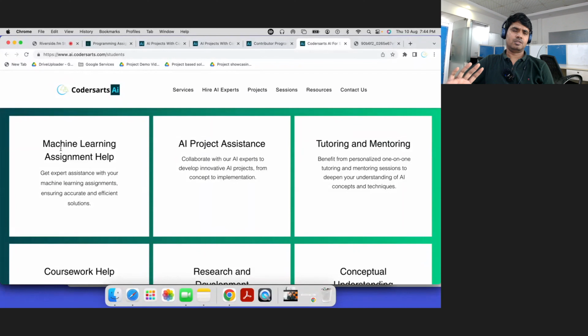I'm not giving specific names, just an idea. But most learners have enrolled in these courses and are not able to complete the assignments. So based on that, we find solutions and try to help those people with minimal charges, whatever is possible. And AI project assistance, tutoring, mentorship.